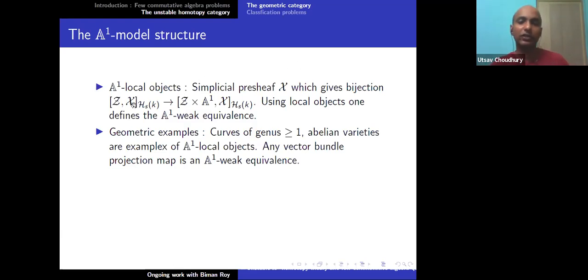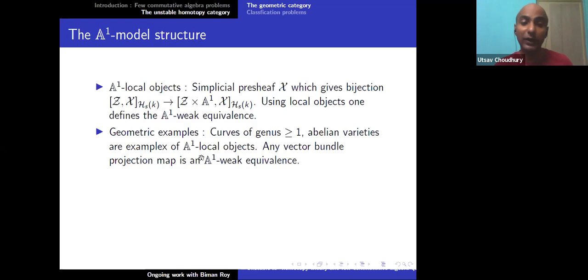So here also, the A1 local objects are those which are, say, flasque or acyclic in this setting. These A1 local objects do not see any difference between an affine line and a point. Geometric examples are precisely curves of genus greater than 1, because a curve of genus greater than 1 cannot have a non-constant affine line mapping to it. Abelian varieties are also examples of A1 local objects.